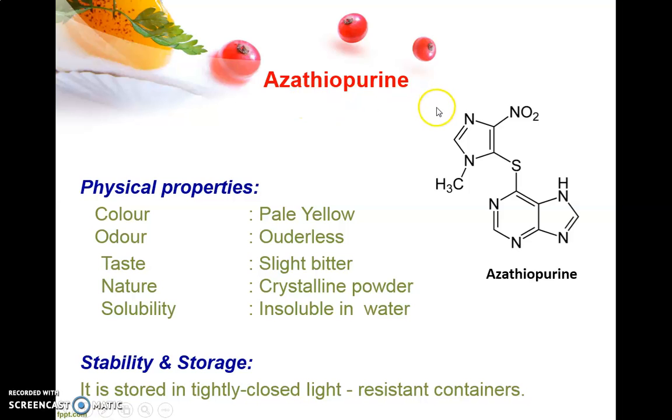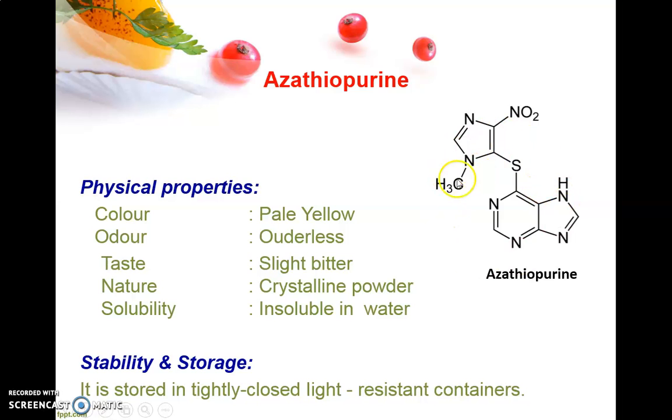Next, azathioprine. Azathioprine is a drug with a structural similarity to purine. You can see that it has an azole ring, that is, an imidazole ring, with nitro and methyl substitution. This azole ring on the mercaptopurine gives azathioprine, so this is an additional part apart from mercaptopurine, and hence it acts as a prodrug.